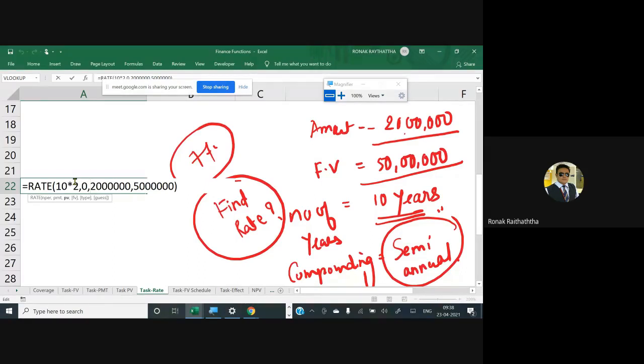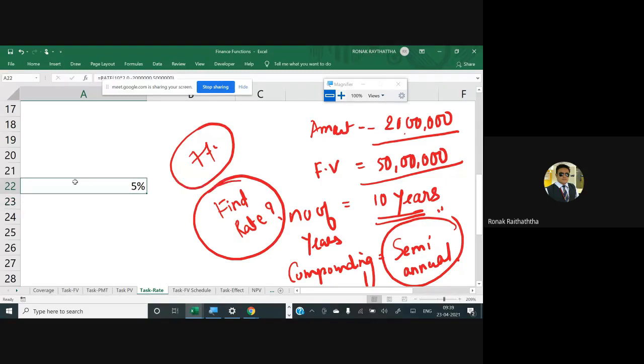Why? Because one of these must be in minus, so I am putting a minus sign before the PV, because PV is a cash outflow. If you put both of them as positive, then obviously there would be a number error like this, because to find the rate, one should be the outflow and one should be the inflow. Otherwise how will Excel identify which amount is the PV? So that's why you put the minus sign before the PV, considering it an outflow. Again, the Indian Desi Jugaad.